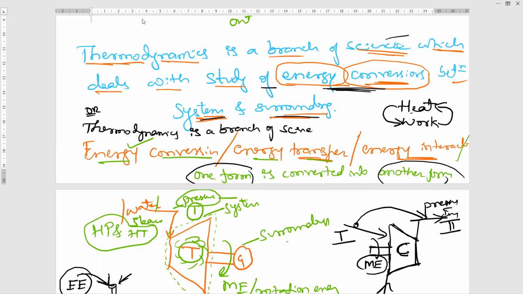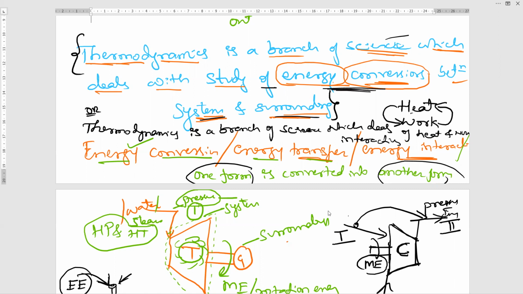That also you can write. This is also one more definition, or else you can remember this general definition. Understood now the definition of thermodynamics? Yes, sir. Any doubts? No, sir. Fine. Okay. Next.